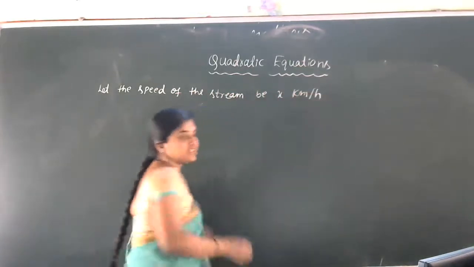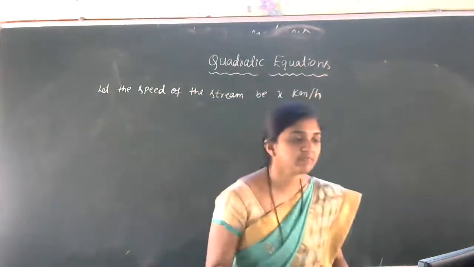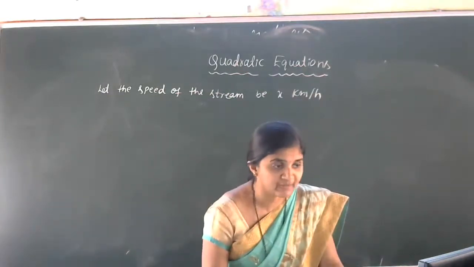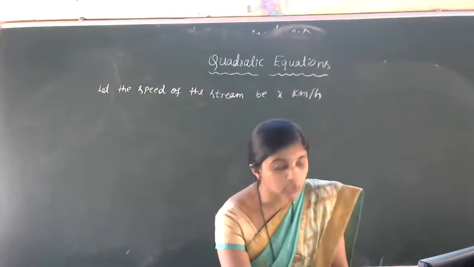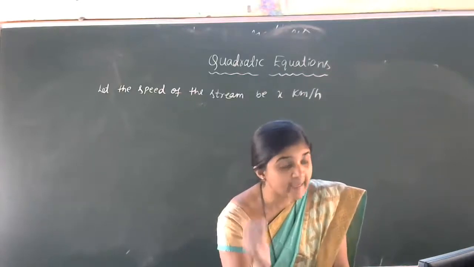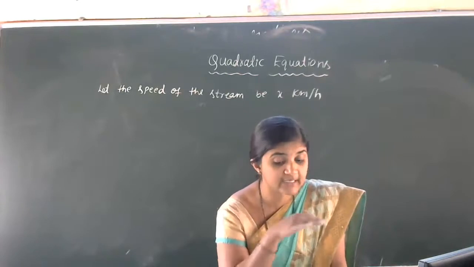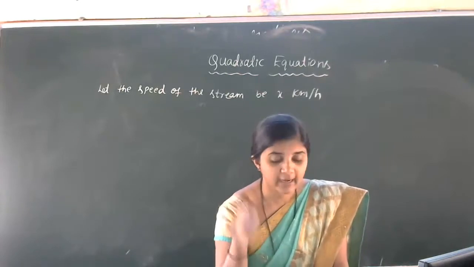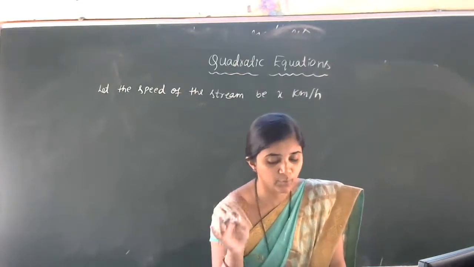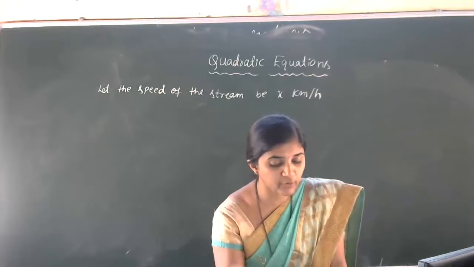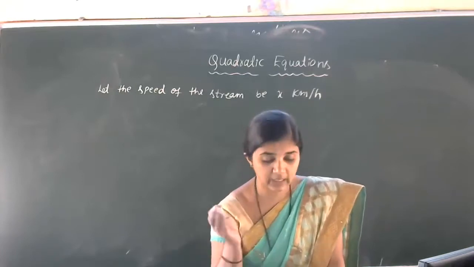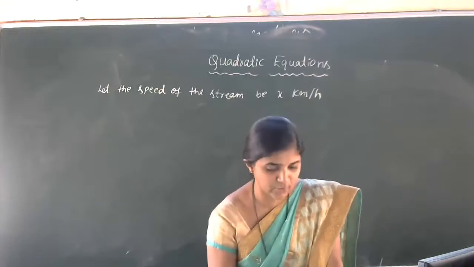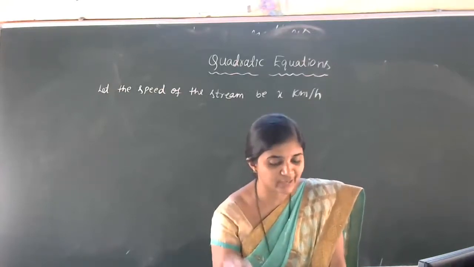We are taking the speed of the stream as x km per hour. Again, read the problem. A motor boat whose speed is 18 kilometer per hour in still water takes 1 hour more to go 24 kilometer upstream than to return downstream to the same spot. Find the speed of the stream.